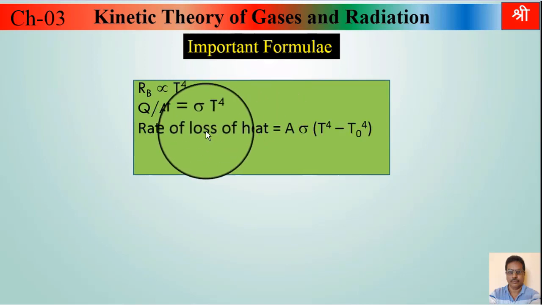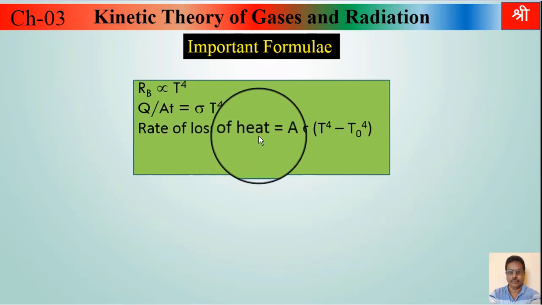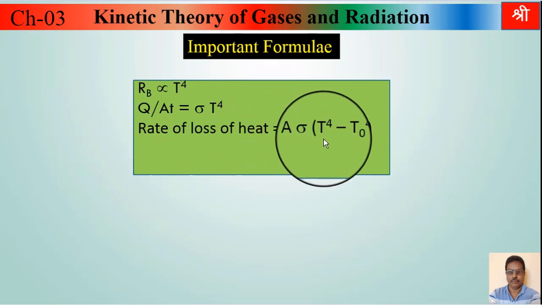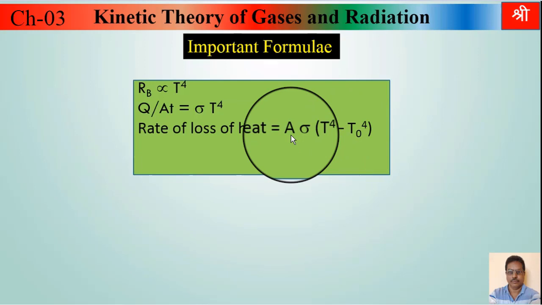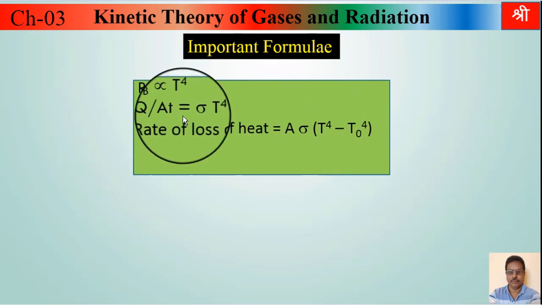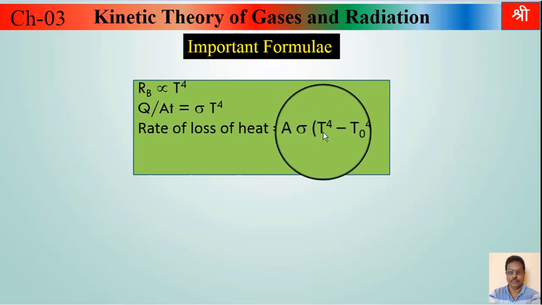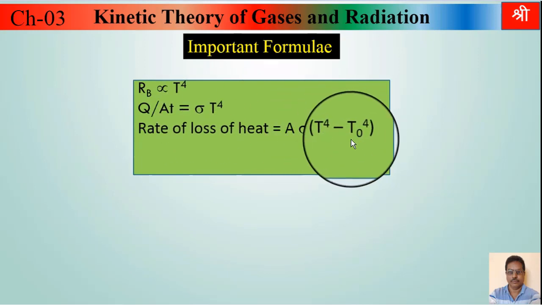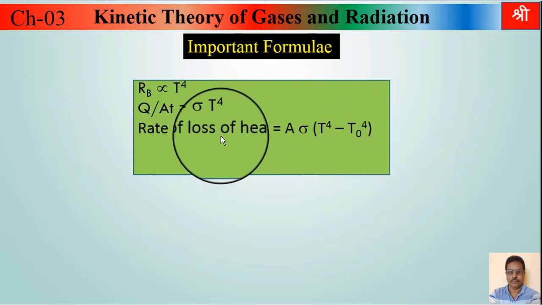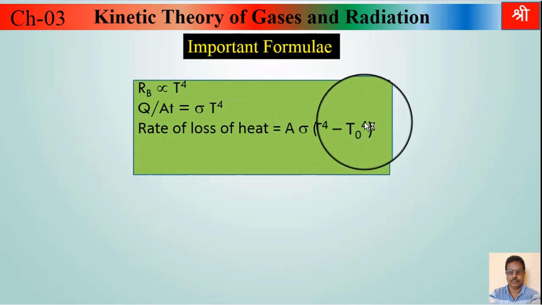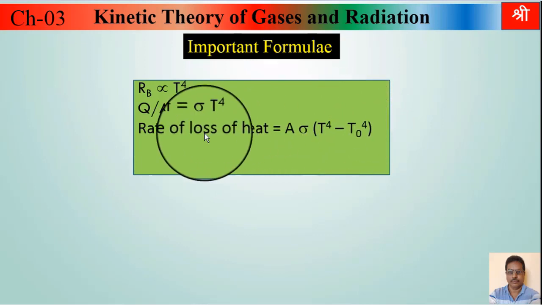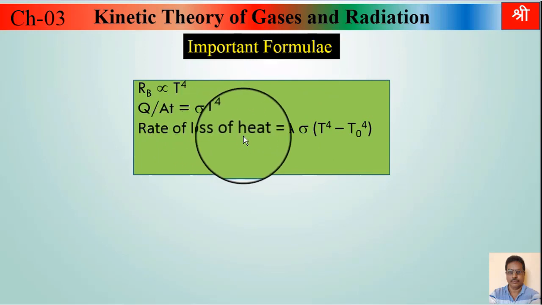Then rate of loss of heat is equal to A sigma T raised to 4 minus T naught raised to 4, where A is area of body emitting energy, sigma is Stefan's constant, T is absolute temperature of body, and T naught is temperature of surrounding. This is rate of loss of heat, means rate of radiation minus rate of absorption. That will be net rate of loss of heat.